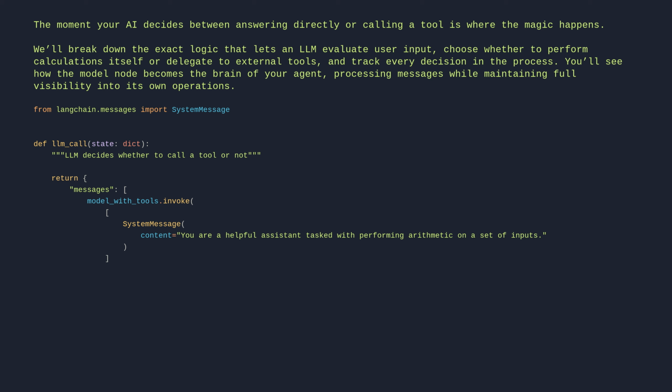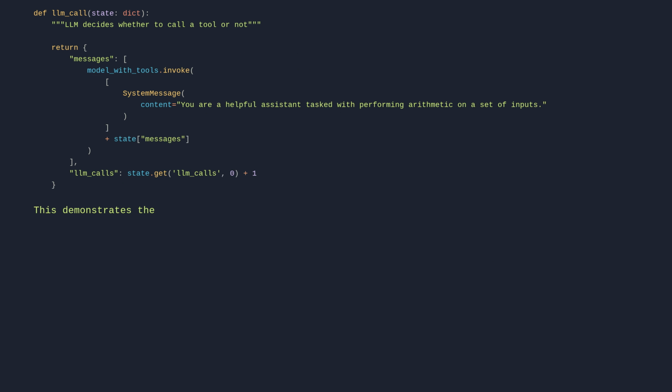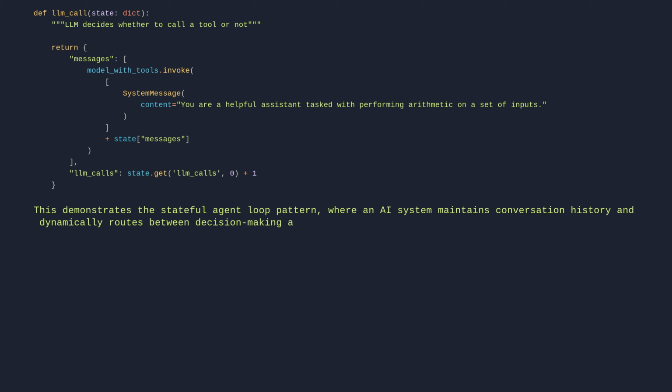This demonstrates the stateful agent loop pattern, where an AI system maintains conversation history and dynamically routes between decision-making and tool execution. The pattern creates a persistent workflow that alternates between language model reasoning and external tool calls, with the state object acting as shared memory across iterations.